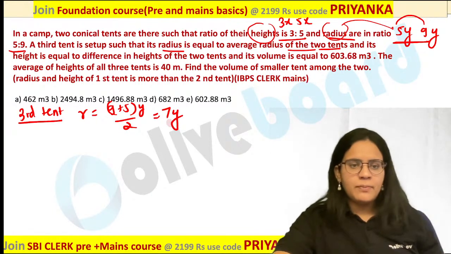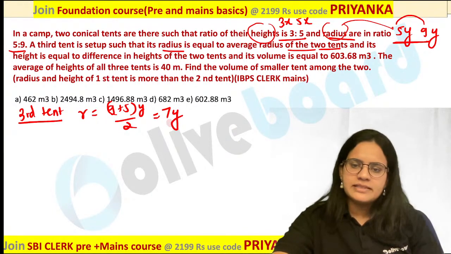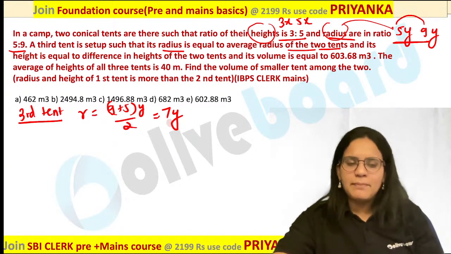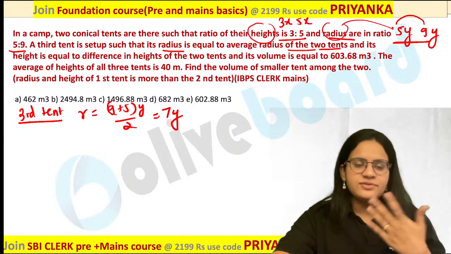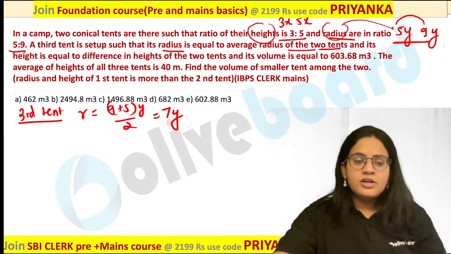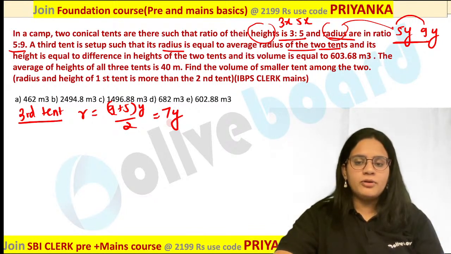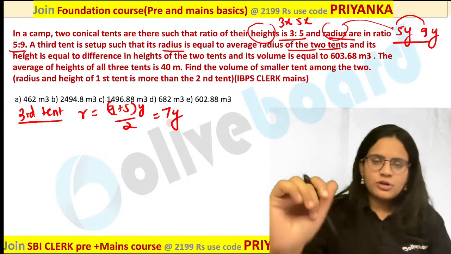Are you guys following my point? So your radius value is going to be 7y. Sandeep, you are perfectly correct. Sai Arvind, Abhishek, this happens so many times. Sometimes we do not read the question perfectly. So that is what I wanted to teach you over here, how to go about a mains level question. Fine. So please pay attention.